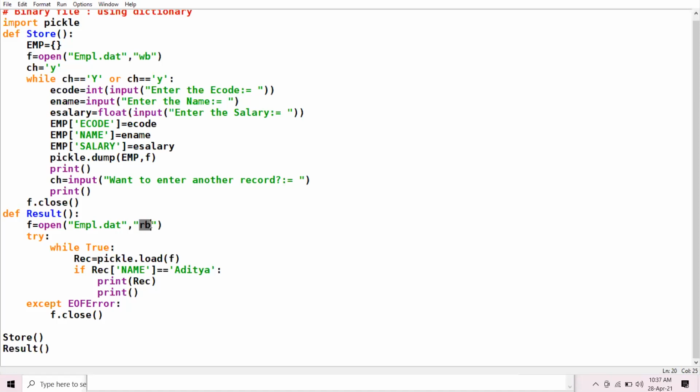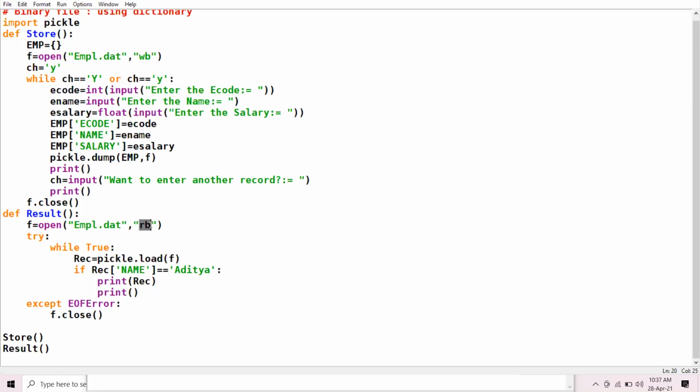Now read mode also takes you to the beginning of the file. The read mode, whether in text file, whether in binary file, it also takes you at the beginning of the file. But if the file does not exist, read mode does not create the file.